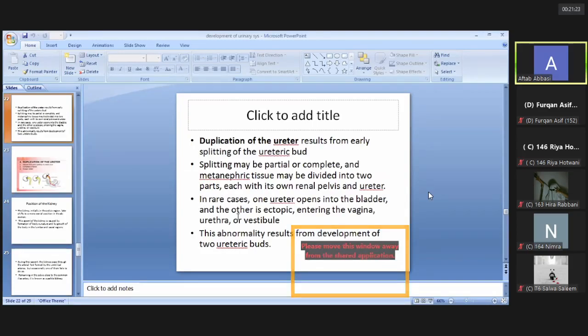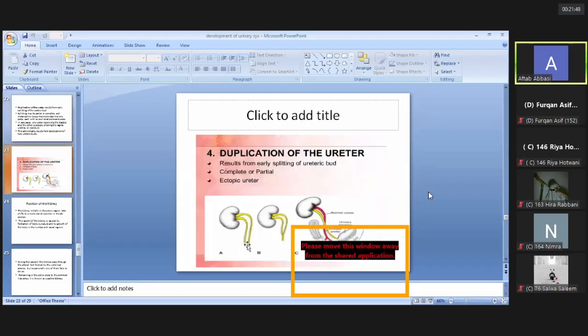In some rare cases of duplication of the ureters, one ureter opens into its normal position in the urinary bladder, but the other one is ectopic and opens into the vagina, urethra, or the vestibule. So there is continuous dribbling of urine in these cases. This abnormality results from the development of two ureteric buds.